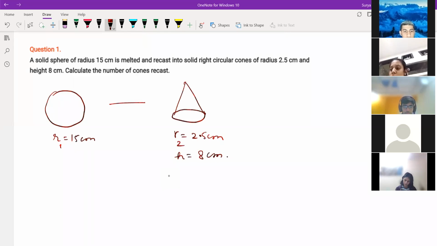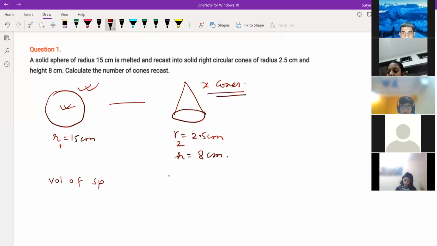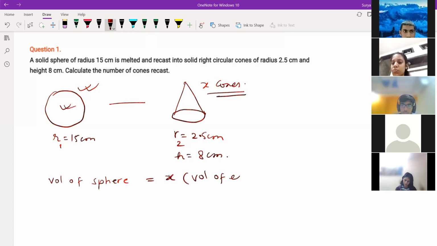Calculate the number of cones recast. This is a big sphere, so suppose x cones are there. The volume of the bigger sphere equals x times the volume of each cone.